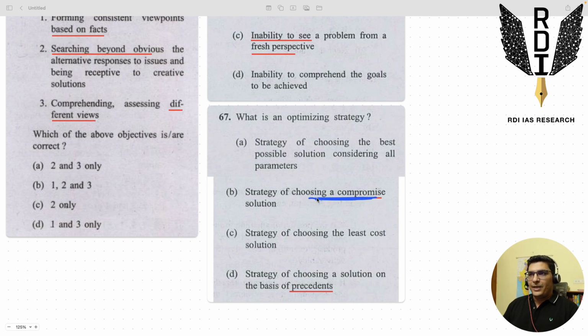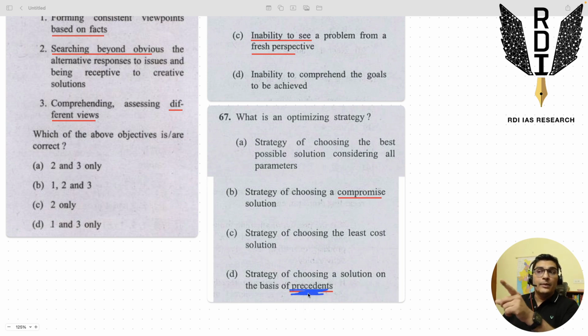As a civil services officer also, you have to have this open-mindedness of a win-win situation. It should not be that you are only implementing what you think is right. So you have to take everybody on board and you have to move together as a team. So, a compromise solution. Then, a strategy of choosing a solution on the basis of precedents.